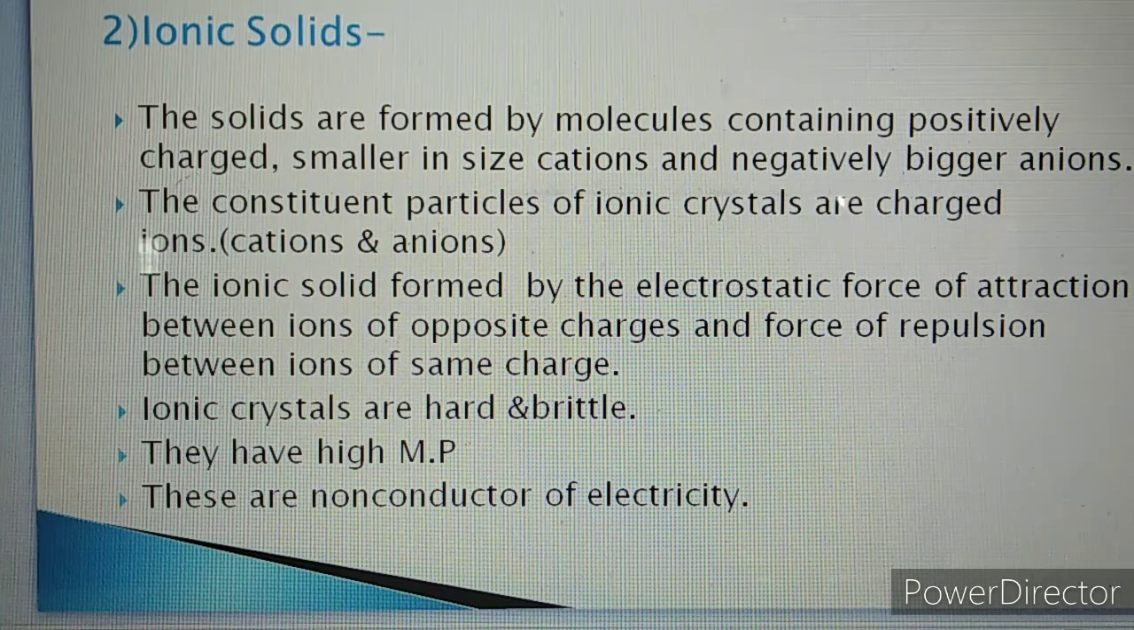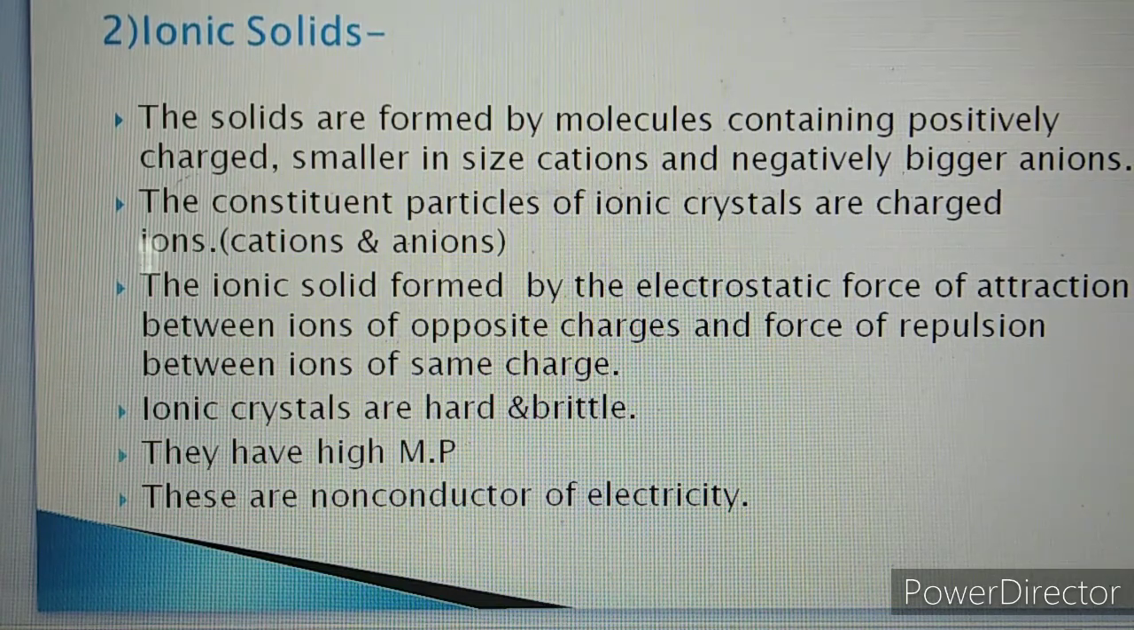Ionic crystals are hard and brittle. These crystals have a high melting point. They are non-conductors of electricity, because when these two charges approach towards each other and combine, neutrality will be there, and they are bad conductors, or we can say poor conductors of electricity. So these are the points related to ionic solid. Generally a note will be asked: write a note on ionic solid, or in an MCQ, identify the ionic solid.